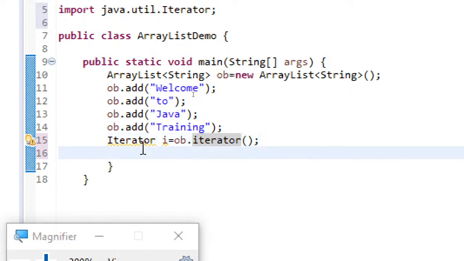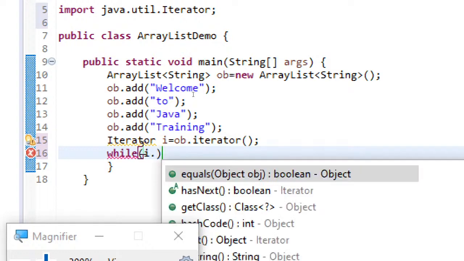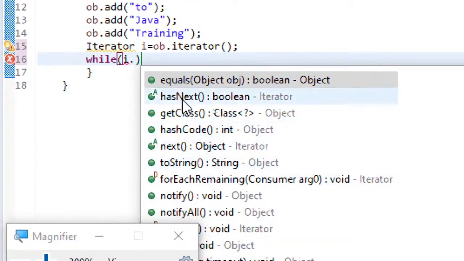And now with this iterator, what I can do is I can just use a while loop. So here you can see while i dot hasNext is a method. Here you can see the return type of it is boolean.